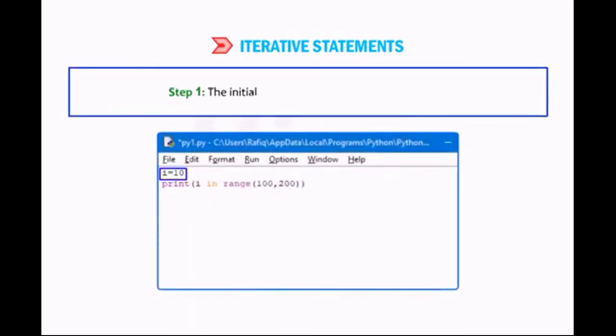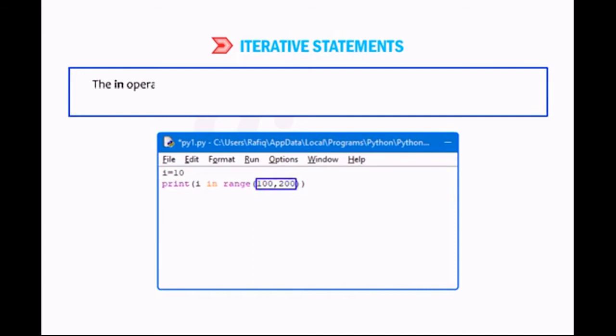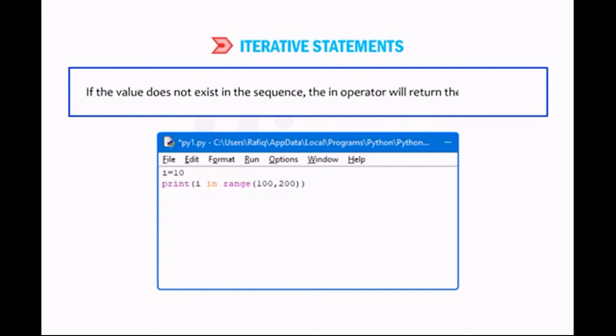Step 1. The initial value of the I variable is assigned 10. Step 2. Using the range function, a sequence is created with all the values between 100 to 199. The in operator will check whether the value of the variable I exists in the sequence or not. If the value does not exist in the sequence, the in operator will return the output false.